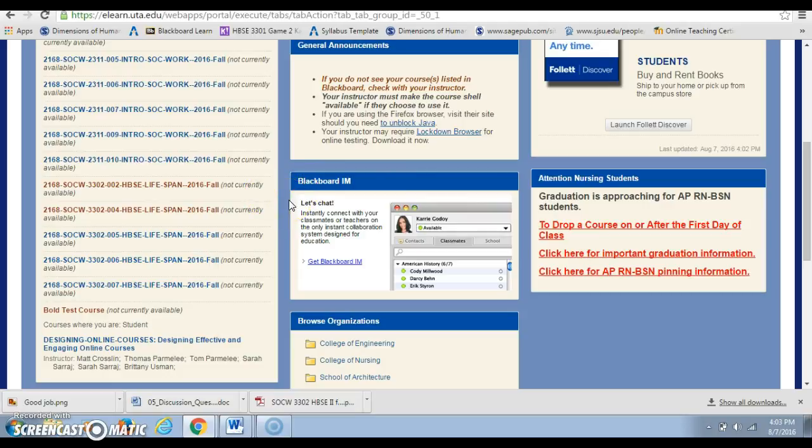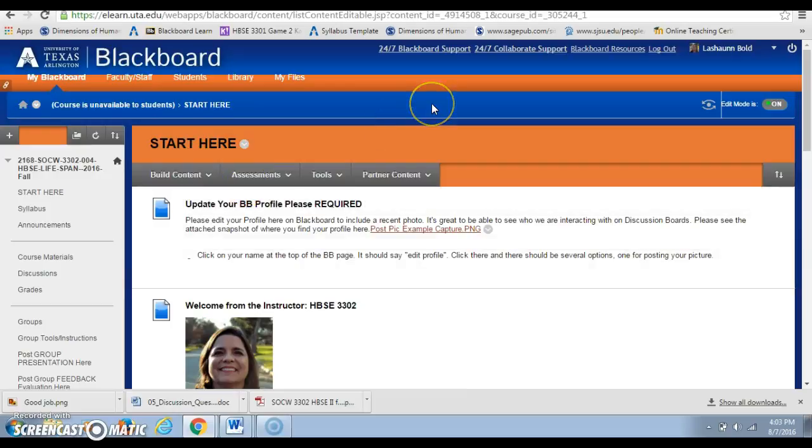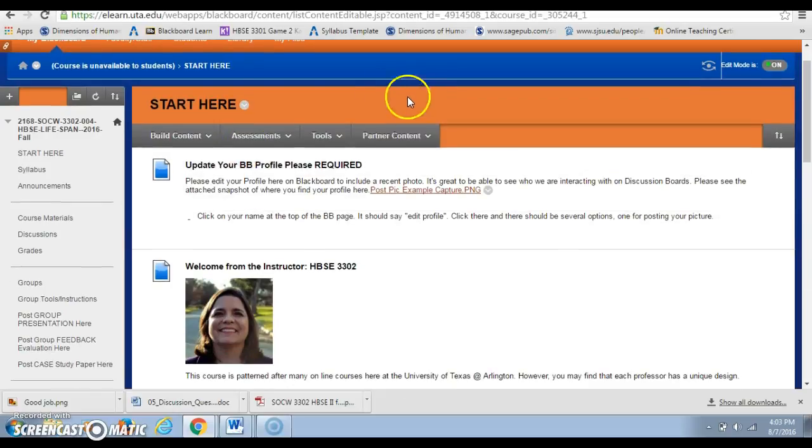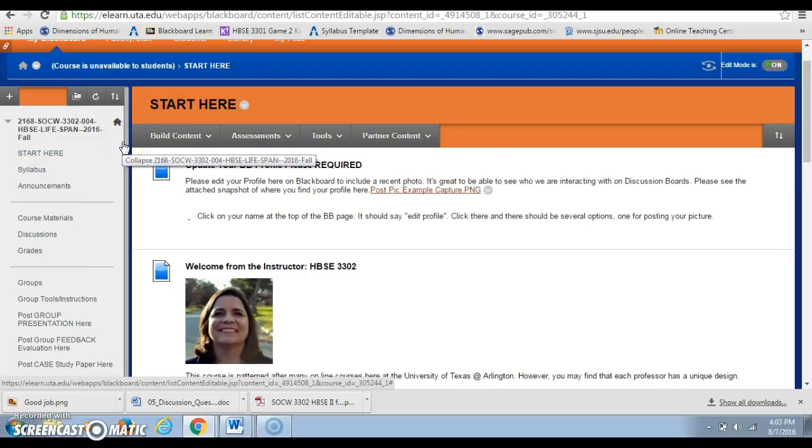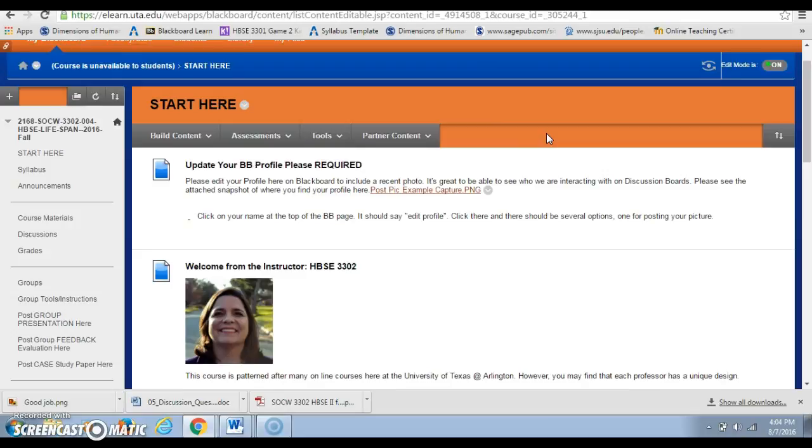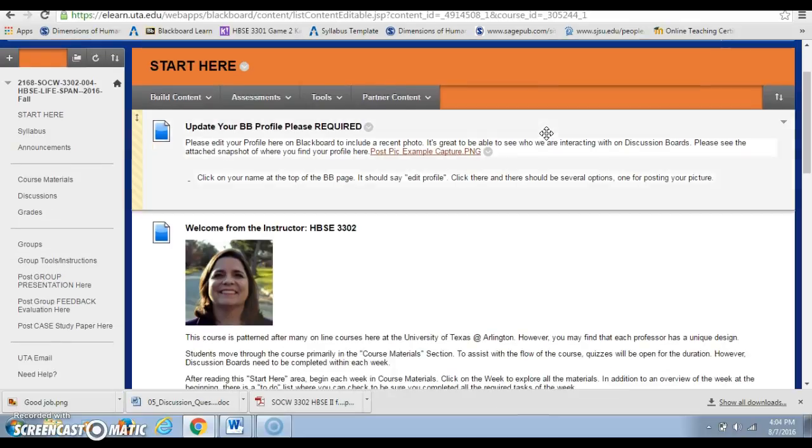So I'm going to start with, over here on the left you can see these are my courses. I'm going to click on our 004 course, and you can see when you go to Blackboard it says start here. So if you are new to Blackboard or online courses, you will refer back to the menu here on the left. I'm pointing it out. That is where all of your links are to the course, and I have put it here where you can be on start here.